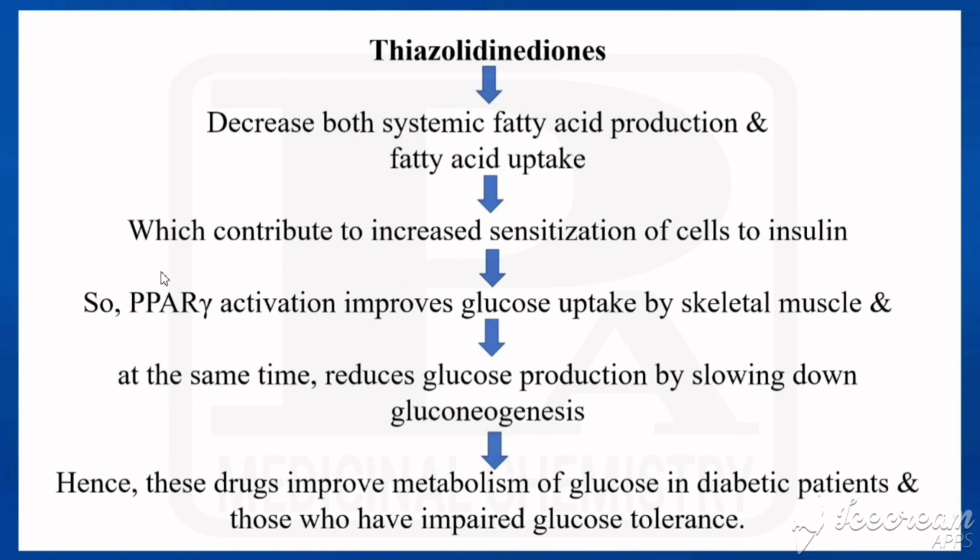So by activating this receptor, that is by activating PPAR gamma, what happens? The glucose uptake by the skeletal muscle would be improved, and at the same time it slows gluconeogenesis, and that leads to reduced glucose production. So these drugs improve the metabolism of glucose in diabetic patients and also in those who have impaired glucose tolerance. So that was the mechanism of action of thiazolidine diones.